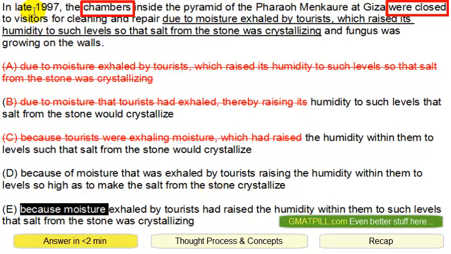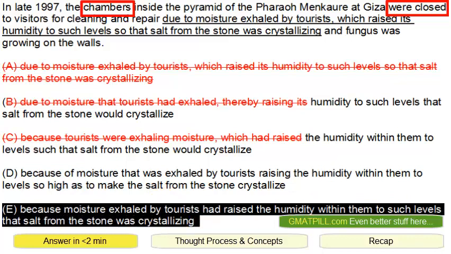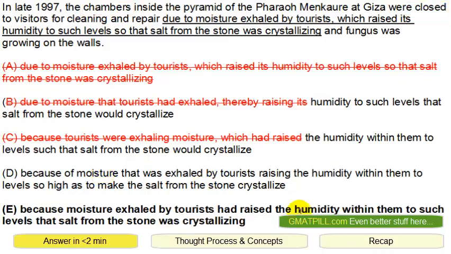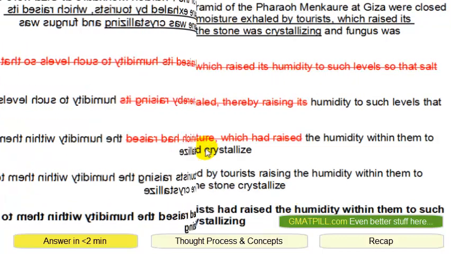Okay, so let's read that again. In 97, the chambers were closed because moisture had raised the humidity within the chambers to such levels that salt was crystallizing. Okay, so that generally seems okay, so that's probably the answer. E is the answer. Now what's going on here?